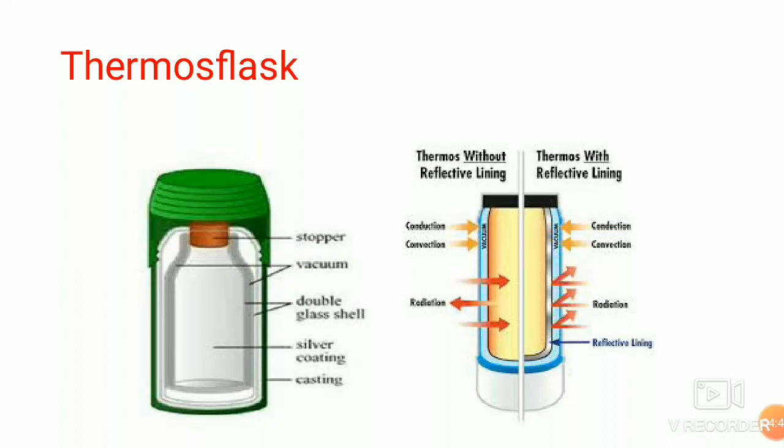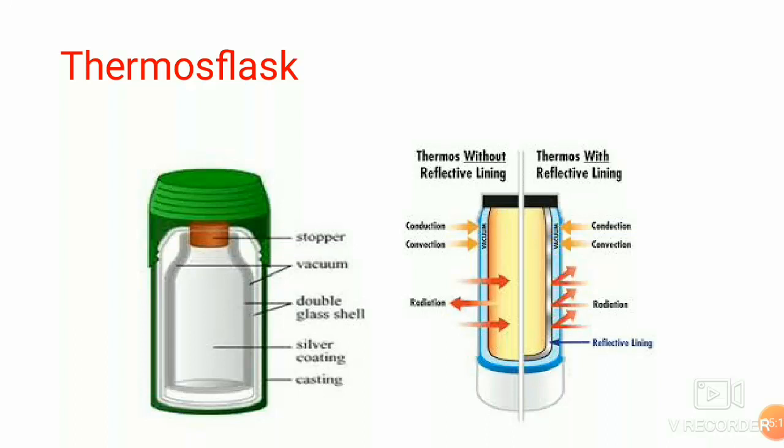Now let us study the thermos flask, which is an application of heat transfer. The thermos flask is a special type of bottle or flask which keeps hot liquids hot and cold liquids cold for a long time. It is made up of a double-walled bottle of thin glass which is kept inside a metal or plastic case.